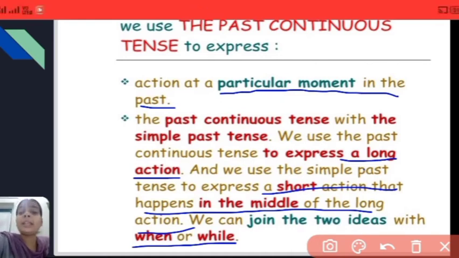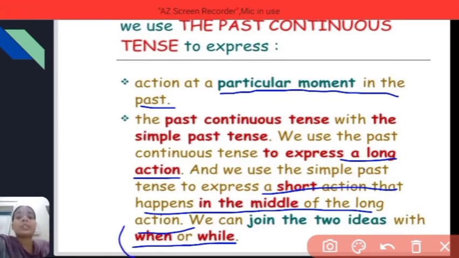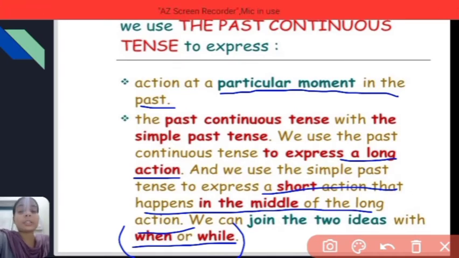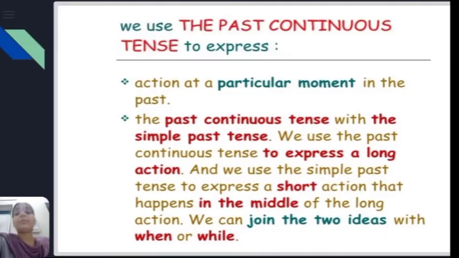And for combining these two tenses together, we need two words, when or while. And we use simple past tense to express any action for a short period of time, whereas past continuous tense talks about something which happened for a long duration, isn't it? Simple past tense is used in the middle of the long actions. Okay, let's see some examples. It will be easier for you to understand this concept.